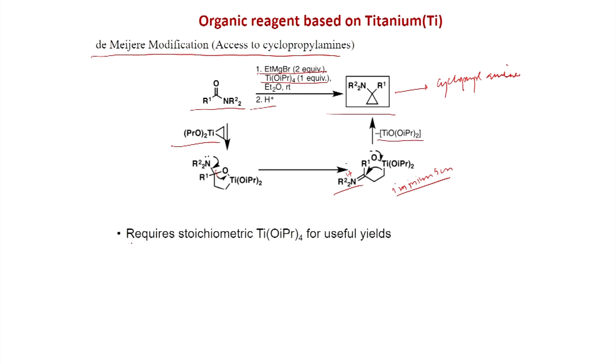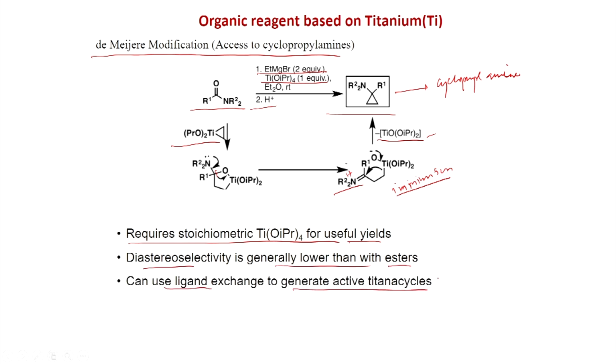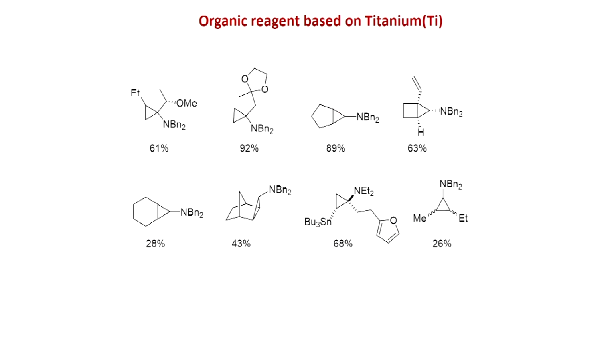So, this method requires stoichiometric titanium isopropoxide for useful yield because this is the formation from titanium isopropoxide. Diastereoselectivity is generally lower than with esters. Can use ligand exchange to generate active titanocycles, that we will see. Disubstituted alkenes and cycloalkyls react. Can easily access primary amines by catalytic debenzylation, that we will also see: the tertiary amine, if it is a benzyl group, you can easily debenzylate with hydrogenation conditions. So, these are the scope of this reaction.